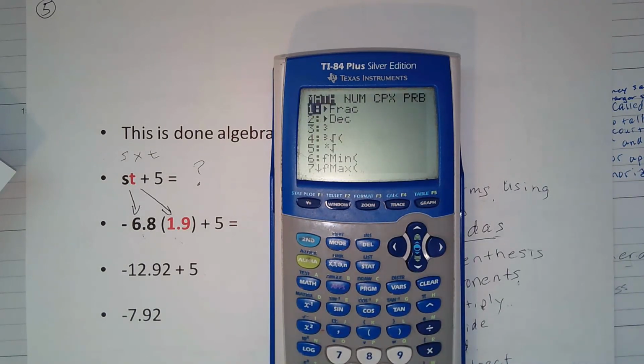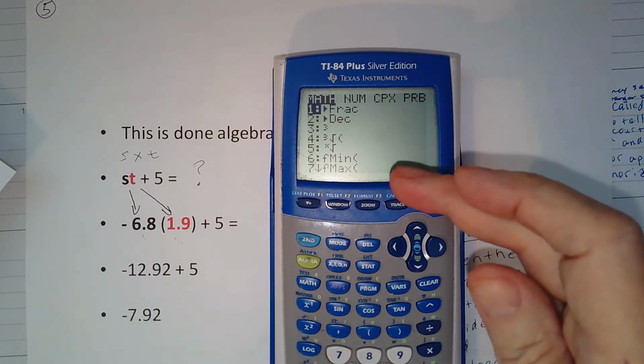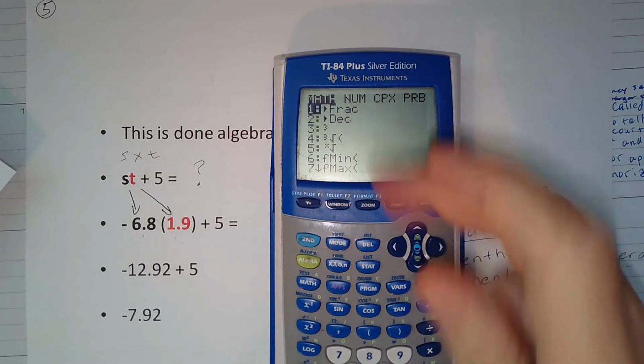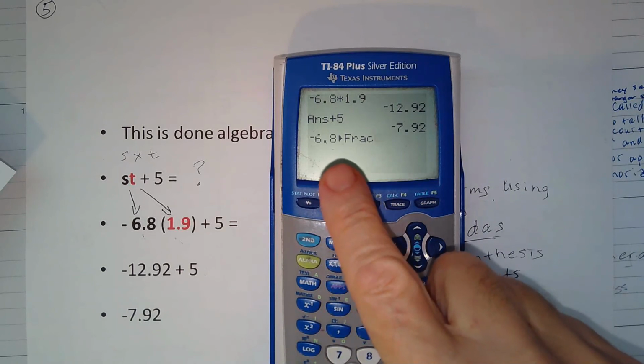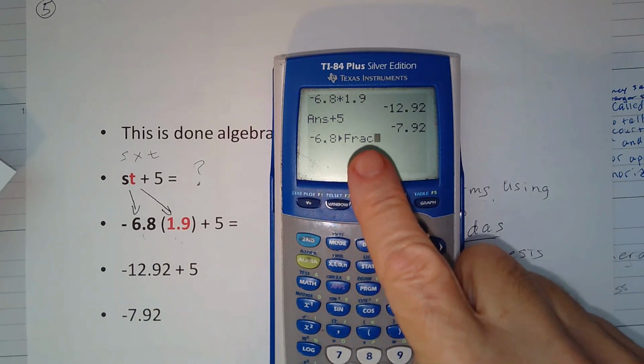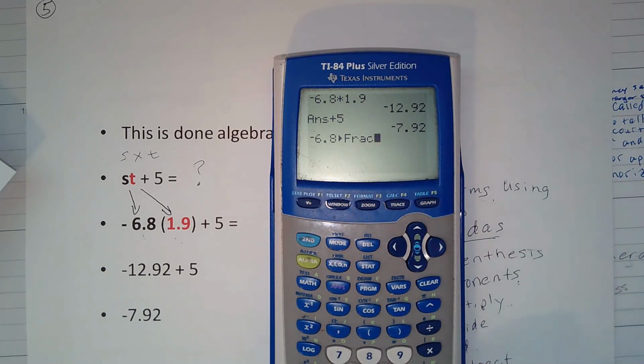And when you do that, you get the screen with a bunch of commands. And you'll see that the first one says frac. Frac is a shorthand word for fraction. Click enter. And so what it's going to do is it's going to convert negative 6.8 into a fraction. Wow, how can you do that? Well, graphing calculators are magical things. You can. Hit enter. Aha.